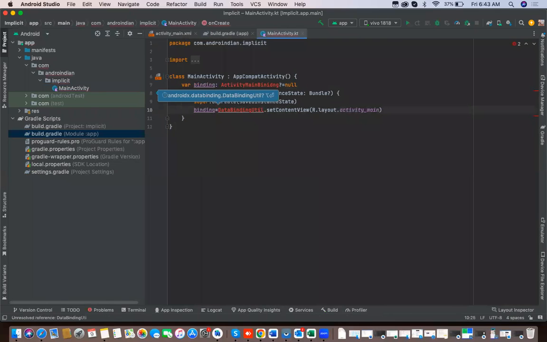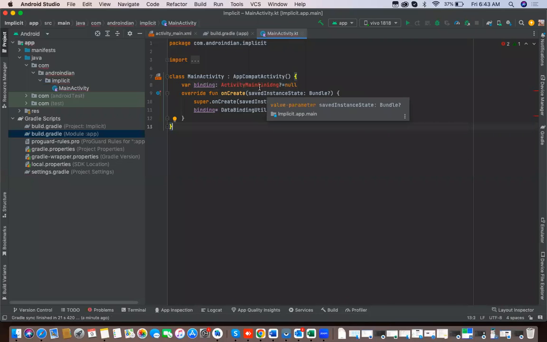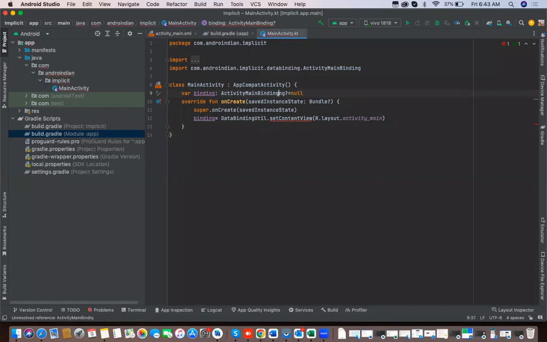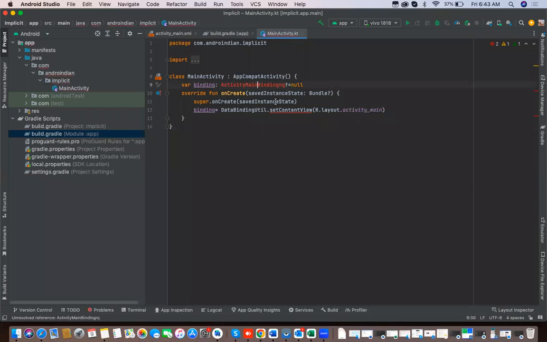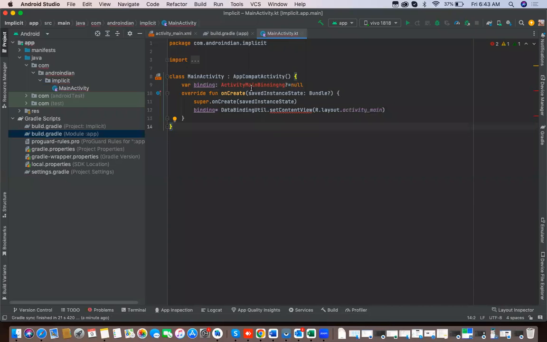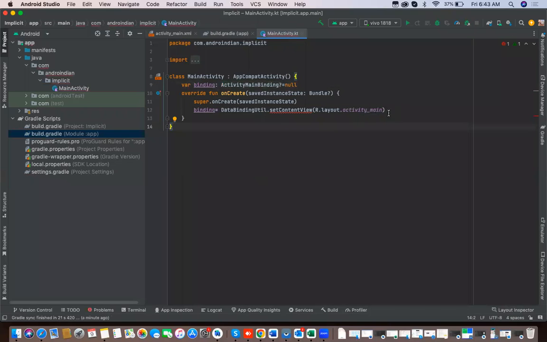Here I'm clicking on this. This also we can import, ActivityMainBinding. So the ActivityMainBinding import is completed.